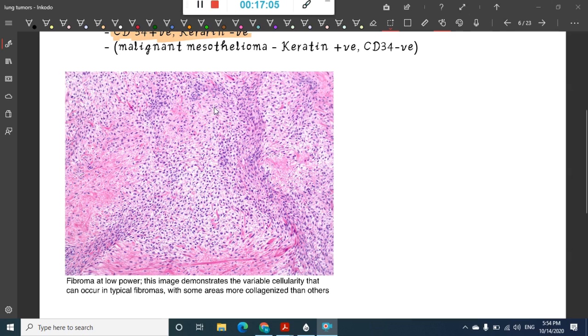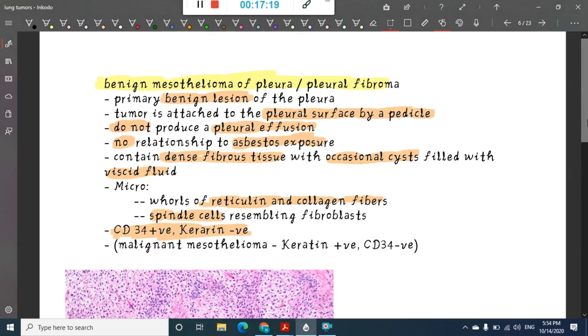So if you see, this is the picture showing pleural fibroma with a lot of collagen fibers interspersed with spindle shaped fibroblasts. I know this is the normal fibroma; I did not get the proper picture of pleural fibroma. So this is about benign mesothelioma or pleural fibroma.